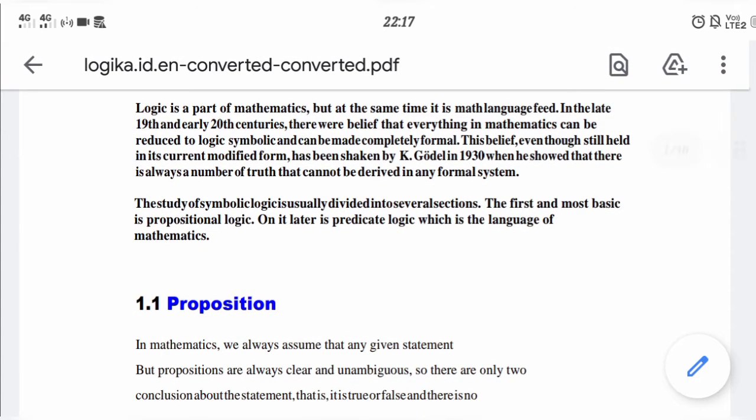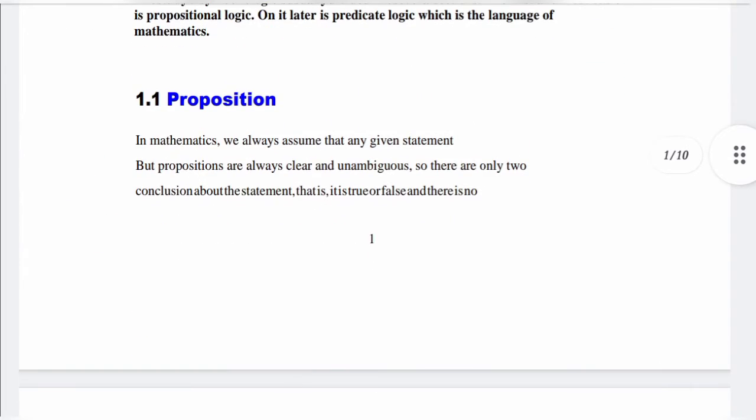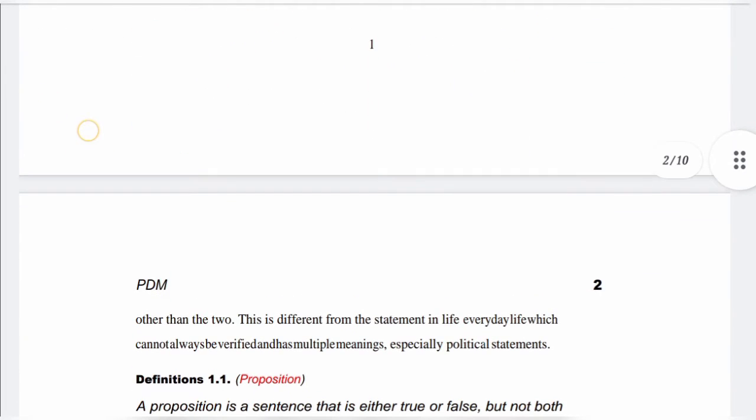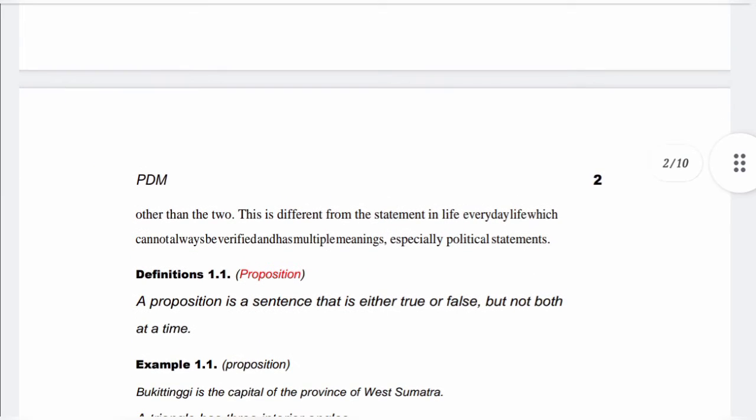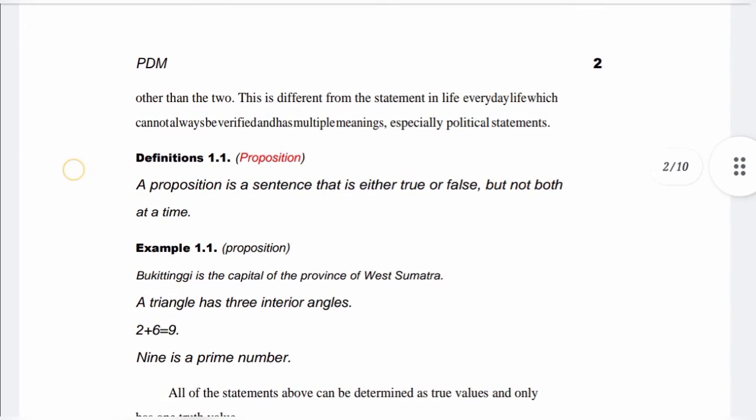The study of symbolic logic is usually divided into several sections. The first and most basic is propositional logic. Then there is predicate logic, which is the language of mathematics. 1.1 Proposition. Definition 1.1 Proposition. A proposition is a sentence that is either true or false, but not both at a time.